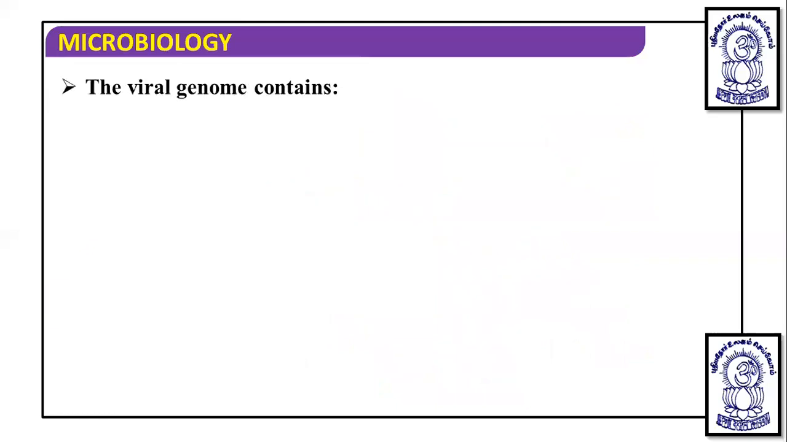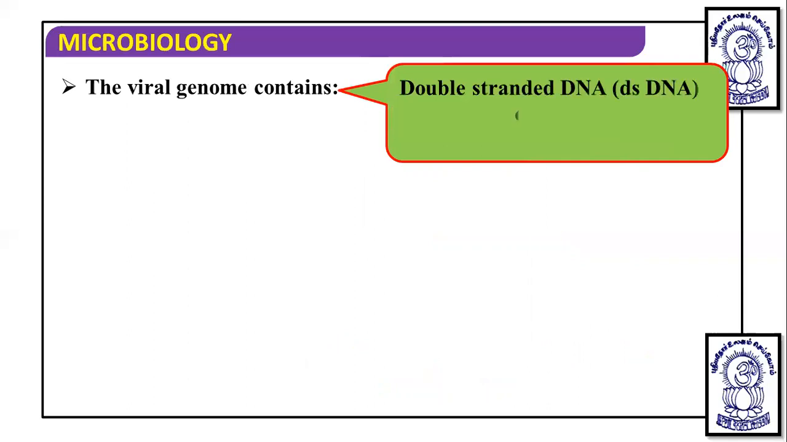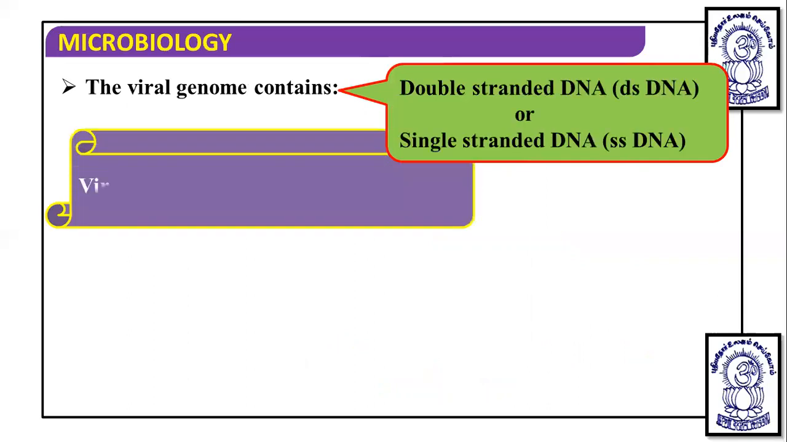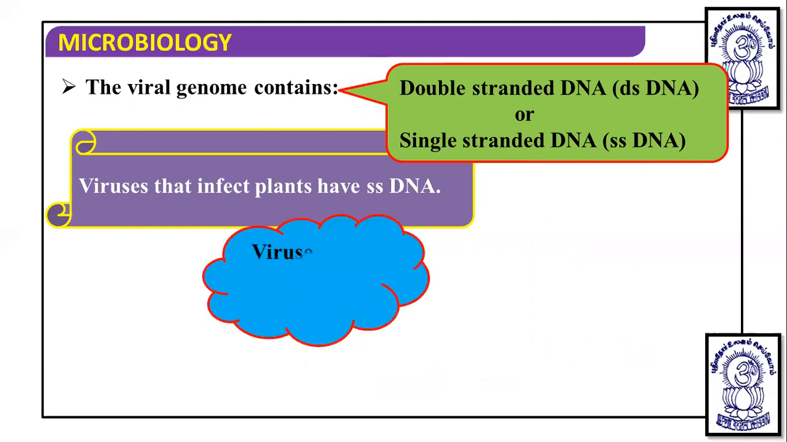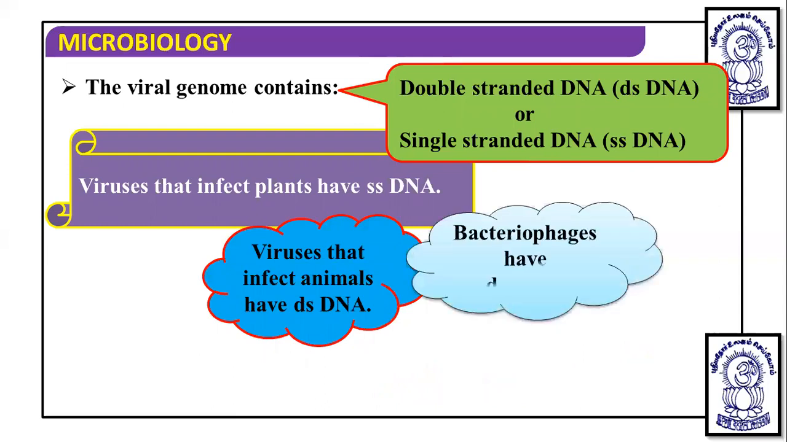Then the viral genome contains double-stranded DNA or single-stranded DNA. Viruses that infect plants generally have single-stranded RNA. Viruses that infect animals usually have double-stranded DNA. Bacteriophages also have double-stranded DNA.